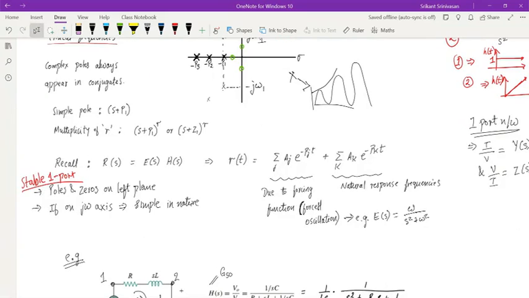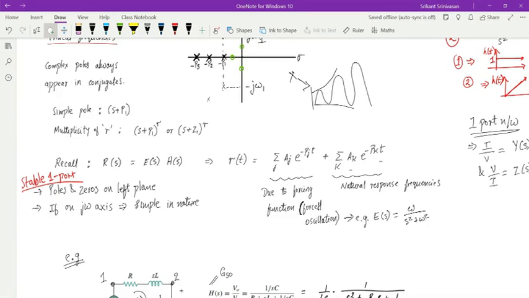And when I'm calculating the response, then there is some excitation and then there is a transfer function. I know that the transfer function gives me some terms, excitation gives me some terms, like I'm applying a sine omega t signal, and my transfer function may be an RLC circuit. Corresponding to both of them, I get some set of poles.